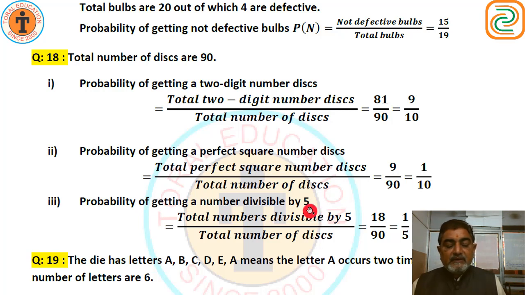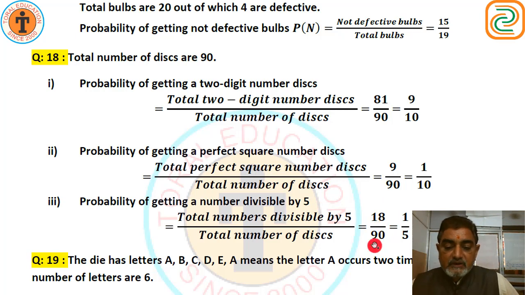Probability of getting a number divisible by 5. Each line contains 2 numbers divisible by 5. Look at me: 5, 10, 15, 20, 25, 30, 35, 40, 45, 50, 55, 60, again 65, 70, 75, 80, 85, 90. 12 plus 6, 18 numbers which are divisible by 5.